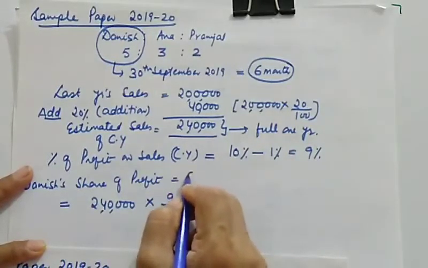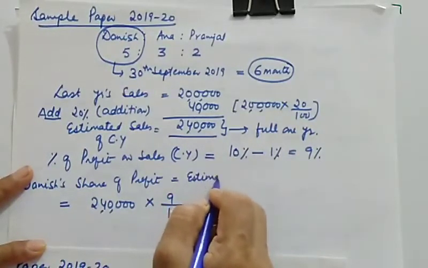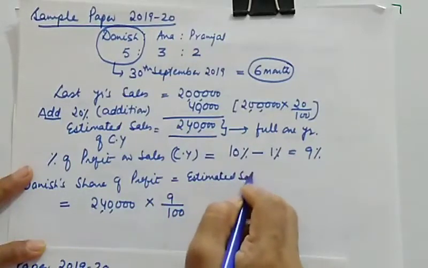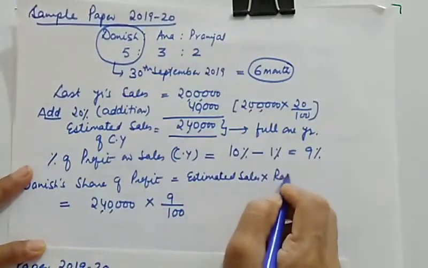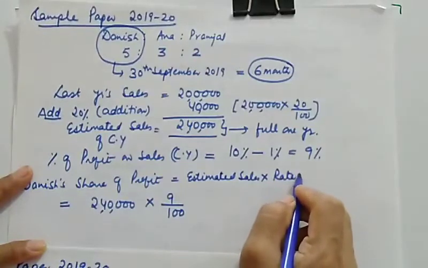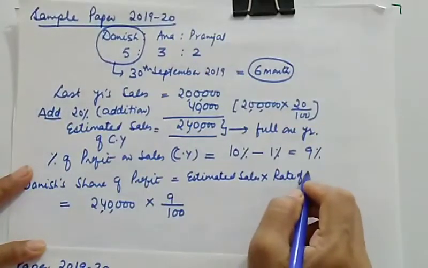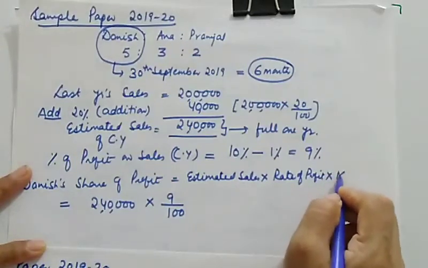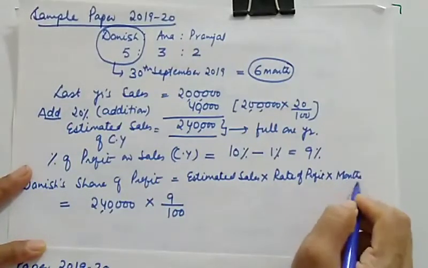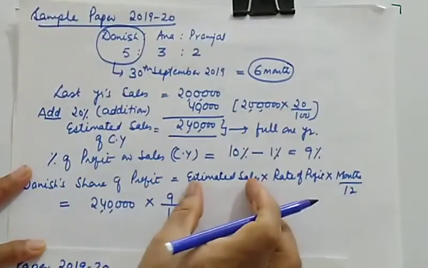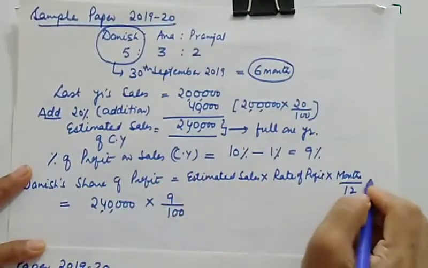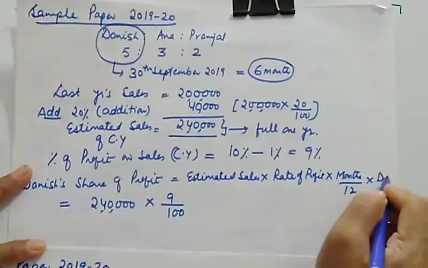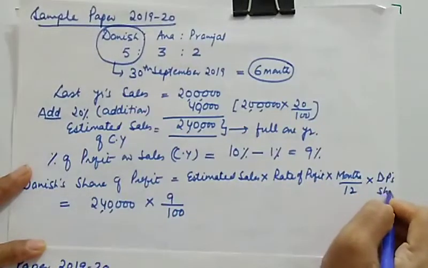So I am writing here: estimated sale multiplied by rate of profit, or you can say percentage of profit, multiplied by months. You have to do the adjustment of months here because this is a full year's sale. And multiplied by the deceased partner's share of profit.